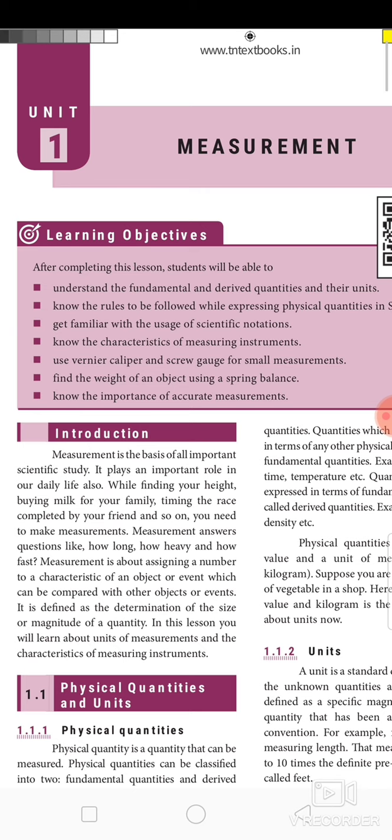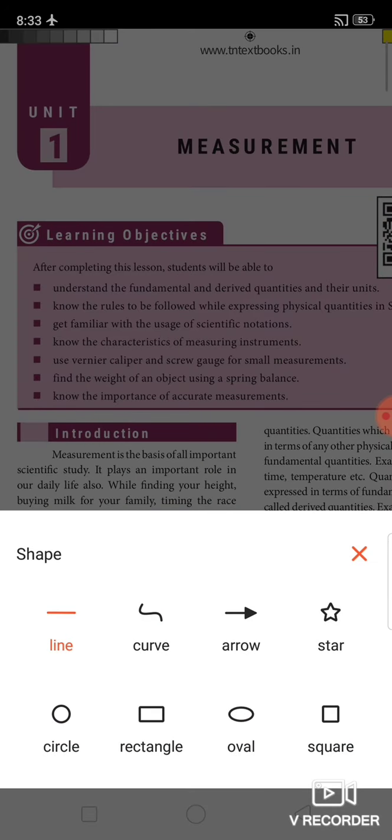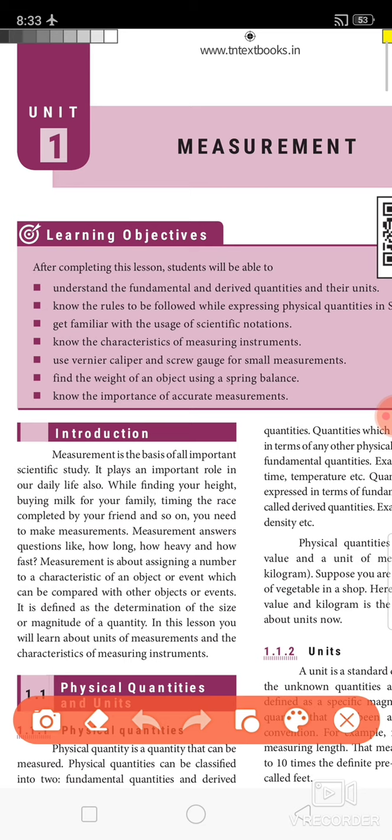Physical quantities can be classified into two types. One is fundamental quantities, another one is derived quantities. What are fundamental quantities?